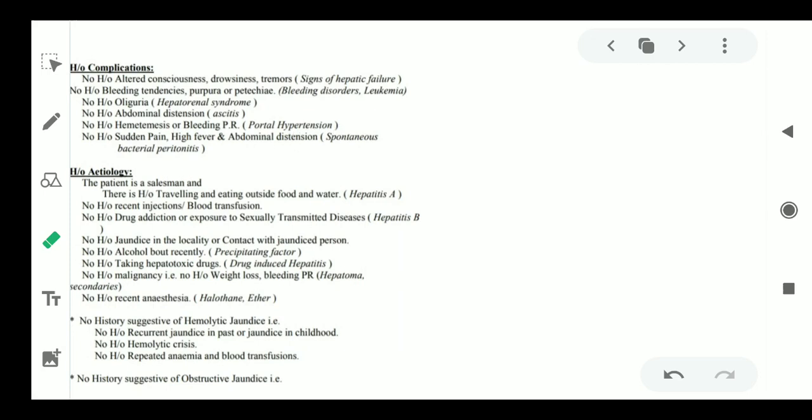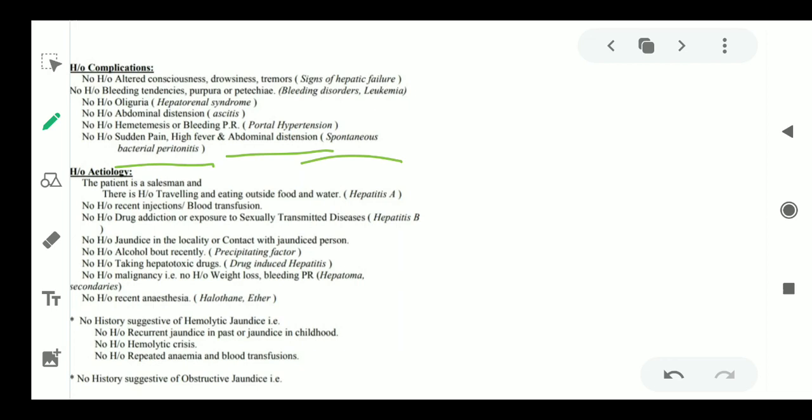In portal hypertension we see that. And there is no history of sudden pain, high fever and abdominal distension. With high fever, you can suspect that there is some bacterial inflammation, so spontaneous bacterial peritonitis. These are some of the symptoms which can be related to the complications, but these are absent. So you are ruling out the diseases.